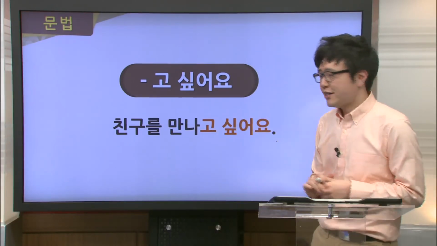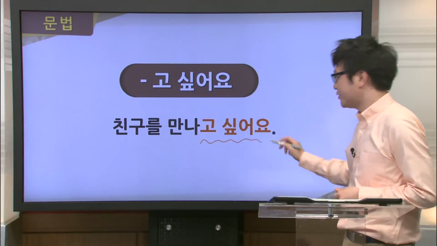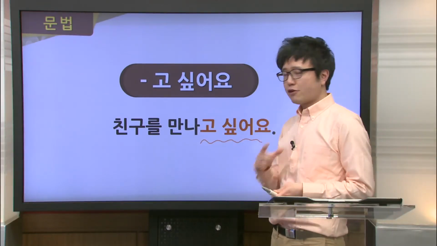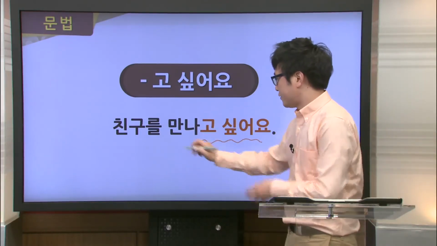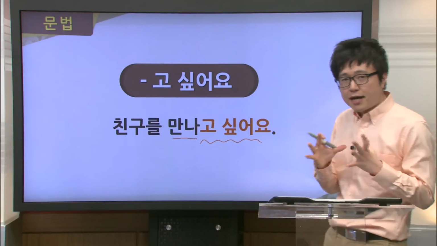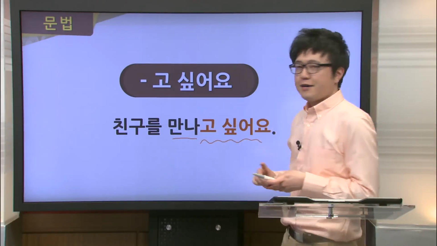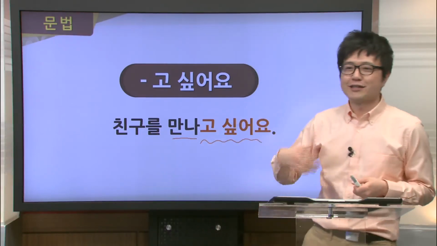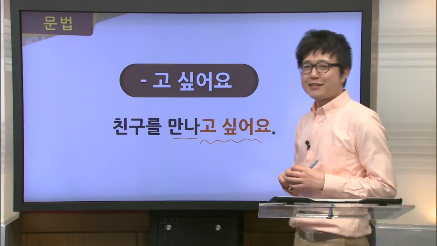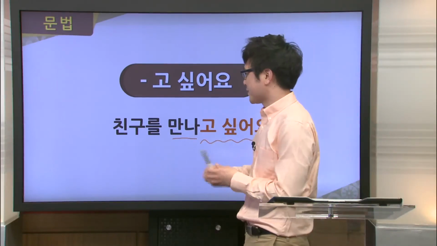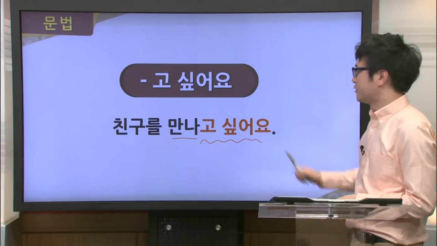So you can see here, again, I might be able to use this sentence. And this 고 싶어요 expresses a want. And the verb here is 만나다, or to meet. So you can see the 만나다 is right here. And if we combine this, we get 만나고 싶어요, which means I want to meet. And by adding this 친구를 here, it's expressing that I want to meet my friend. Now let's go ahead and read this sentence together. Please repeat after me. 친구를 만나고 싶어요.